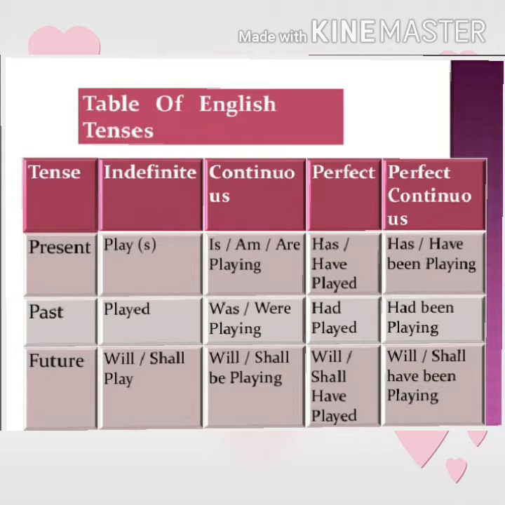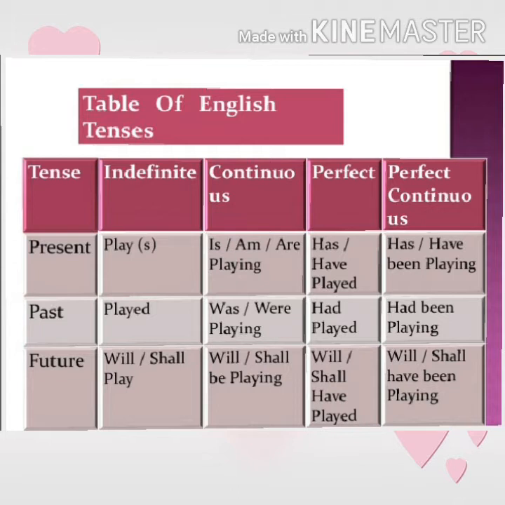Same with past. In past indefinite we have to use only the second form of the main verb. In past continuous we have to use was, were plus first form with ing. And in past perfect we have to use had plus third form of the main verb. And past perfect continuous, had been plus first form with ing.